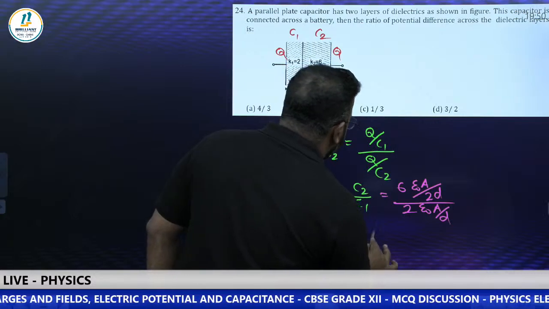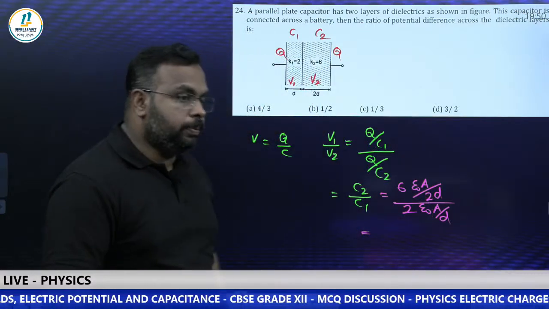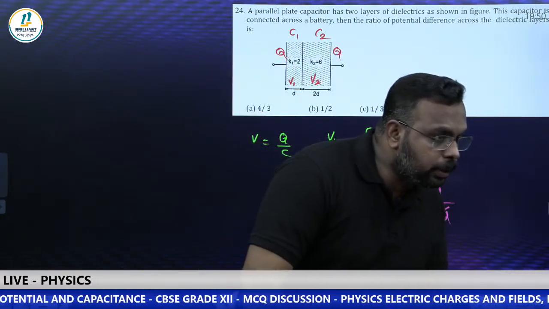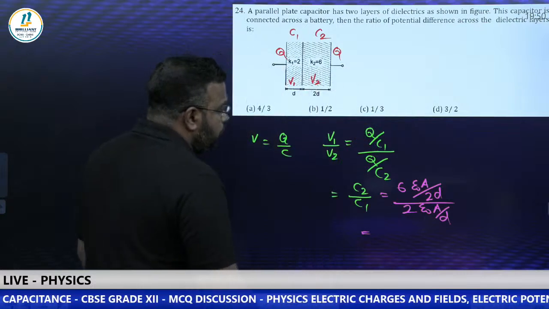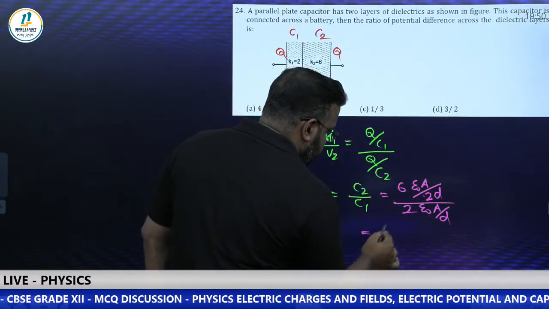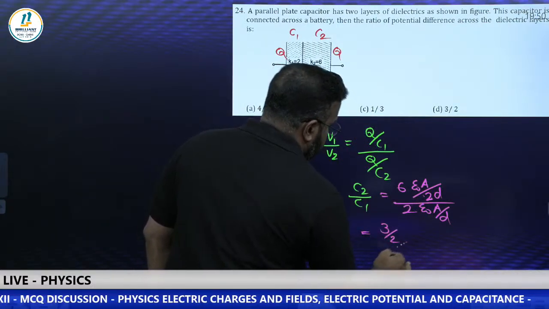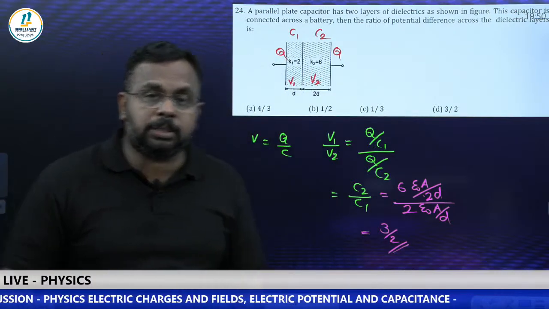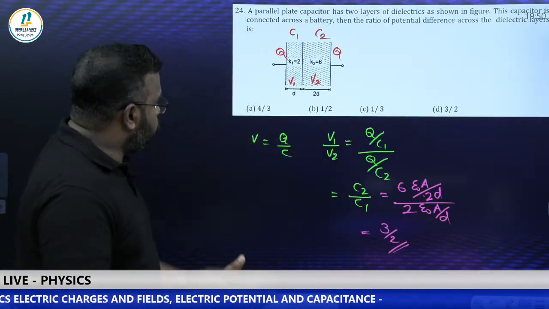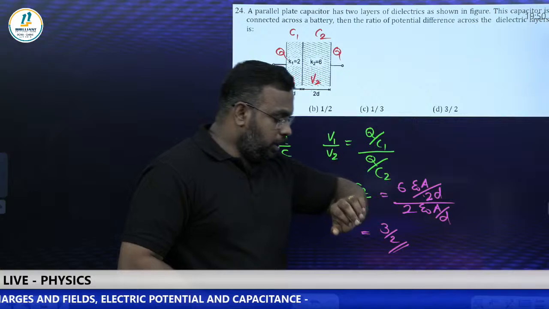So, can you tell me the answer? Yes, Sanjay, right answer. Akshat, right answer. The answer will be 3 by 2 because 2, 6 will be cancelled. 3 by 2. Okay. So please don't skip this type of question by thinking that it's very hard. It's a simple concept. You can easily solve this.